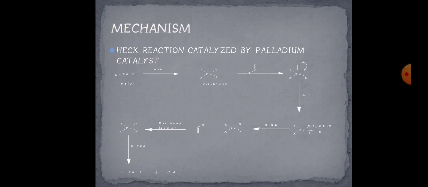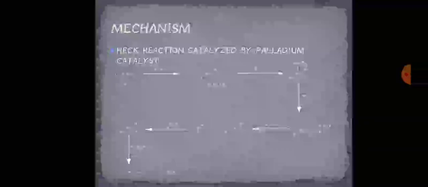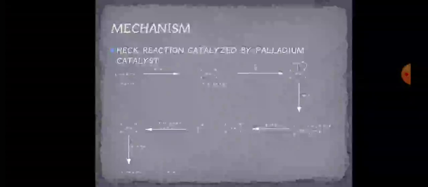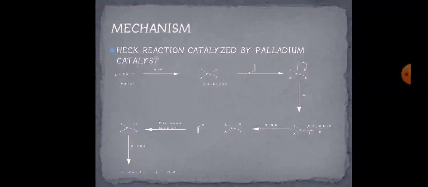Further, there is the addition of your alkene, coordination of your alkene takes place. So in the next step, just a coordination of your alkene takes place to your palladium metal. Further, a migratory insertion takes place. This R group, that may be your alkyl, aryl or vinyl, just migrates towards the alkene. So that step is your migratory insertion.